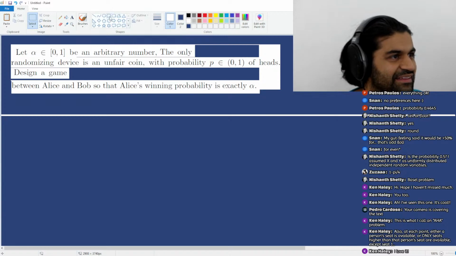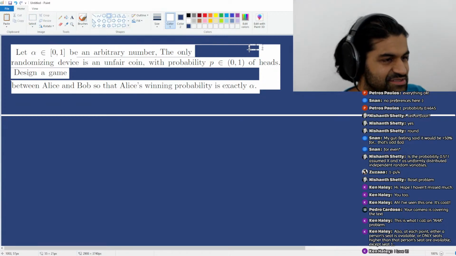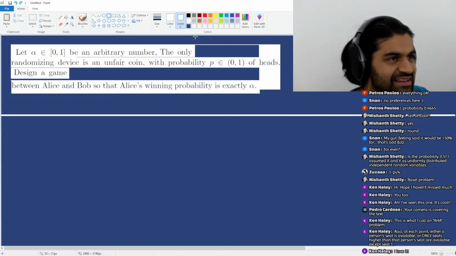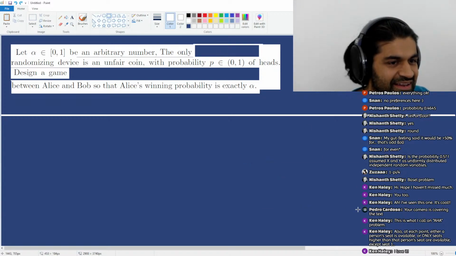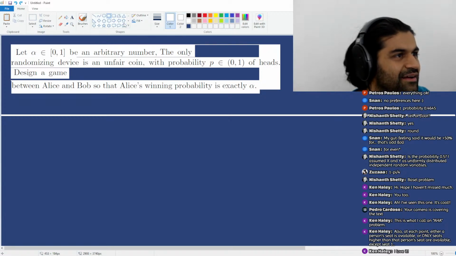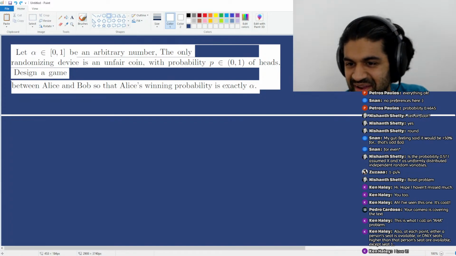Okay? So, while you guys think about this, I might exert even more of my paint energy and see if I can't fill out these gaps. Why isn't this working? I want a filled rectangle. Okay, you know what? I'm just gonna try and make this look a little bit nicer. And in the meantime,